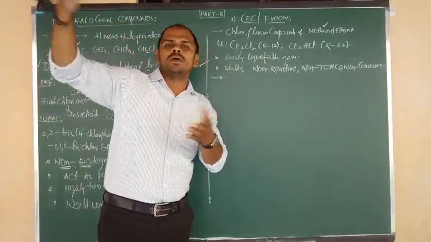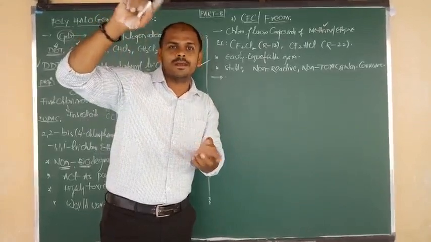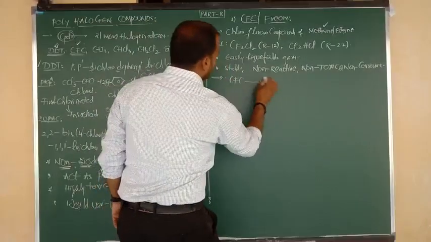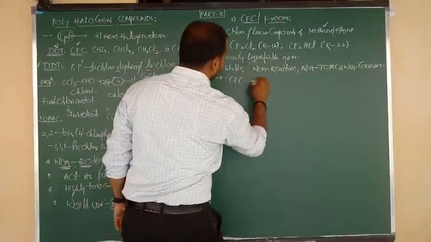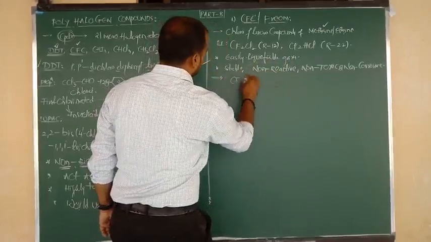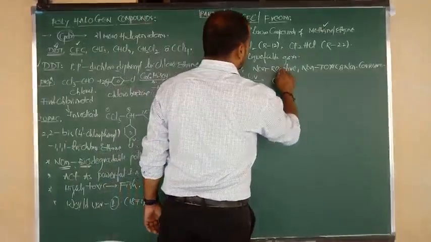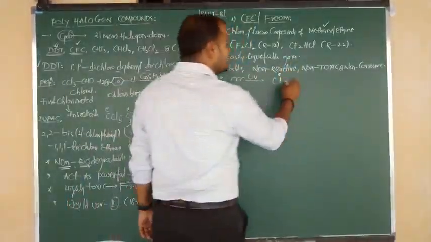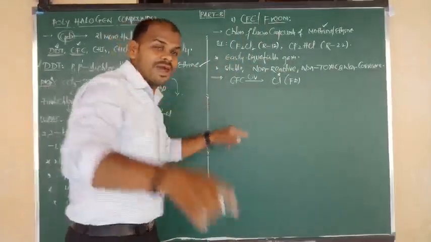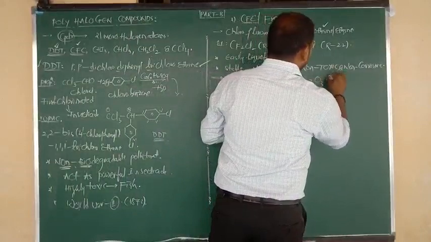In the stratosphere, they undergo decomposition by powerful UV radiations into Cl dot. What is meant by Cl dot? It is a chlorine free radical. Chlorine free radicals are responsible for ozone depletion.